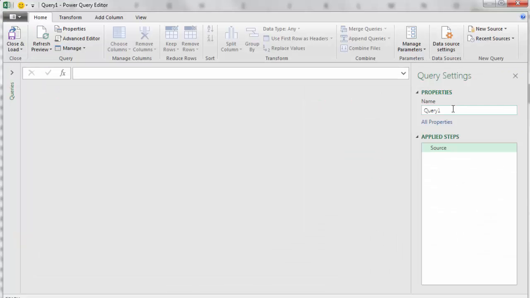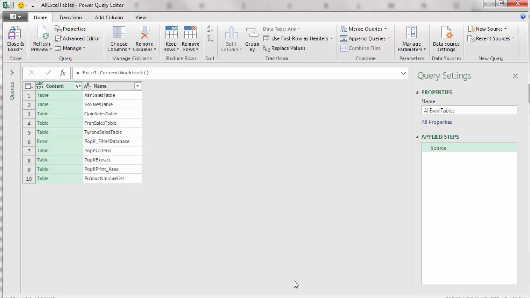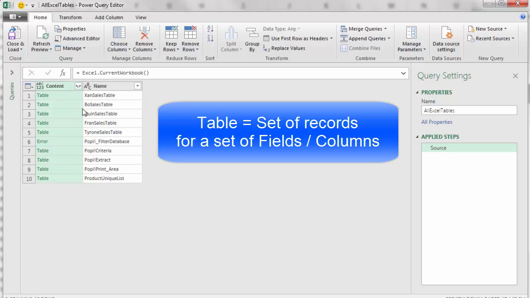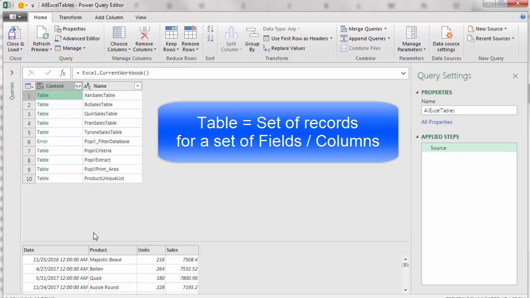All right, the first thing we're going to do is give this a smart name. I called it All Excel Tables. We come up to the formula bar, equals Excel.CurrentWorkbook, open parentheses, close parentheses, and enter. Now, we can go and look at the content column. That's an actual Excel table. It tells us that it's a table.